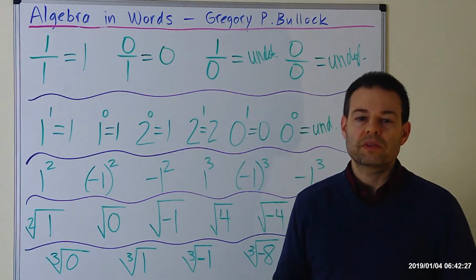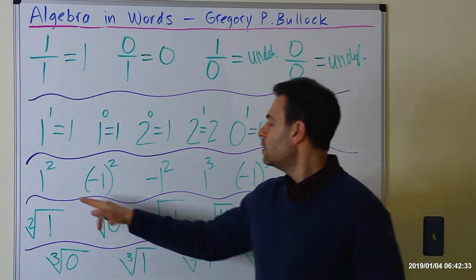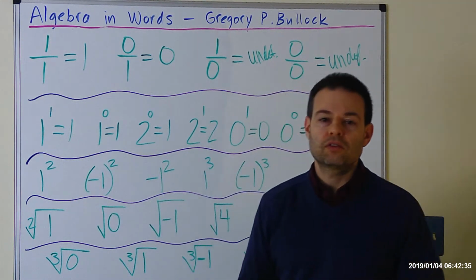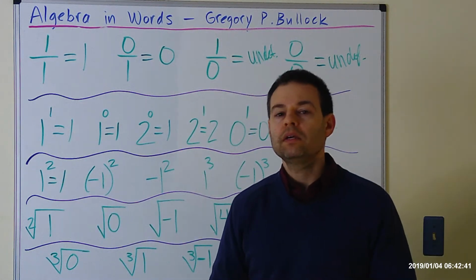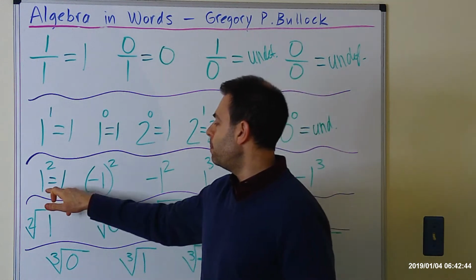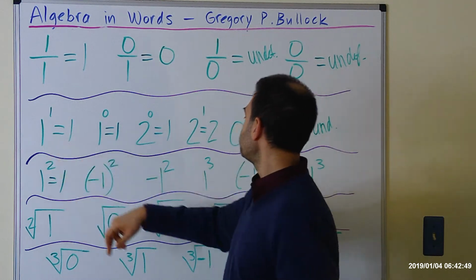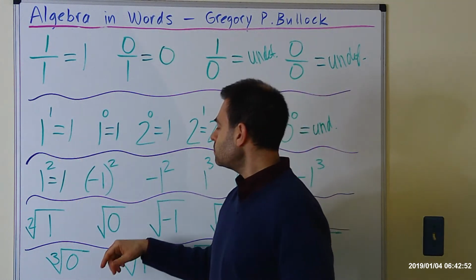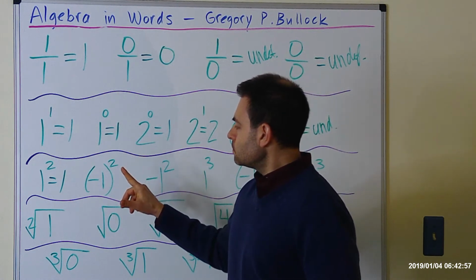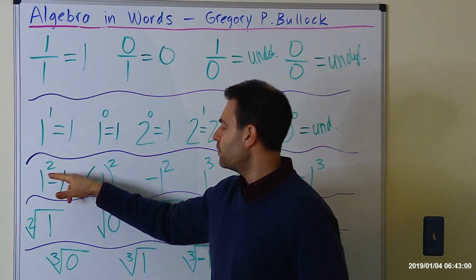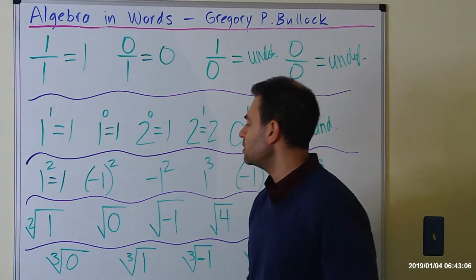These are going to be dealing more with squares now and a little bit higher exponents, but I'll explain. So first we have 1 raised to the 2. We say 1 squared. That equals 1. Why is it 1? Well, anytime you have base 1 raised to any power, it equals 1. We saw that here. 1 to the power of any exponent is equal to 1. Alright, so let's go to the next one.